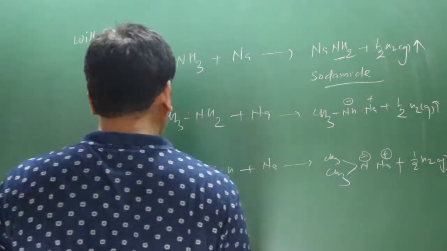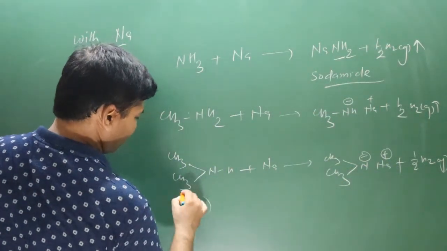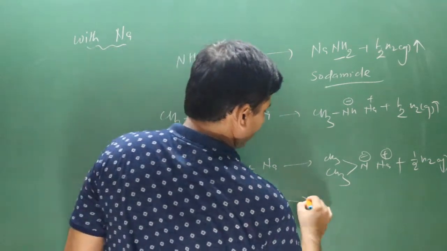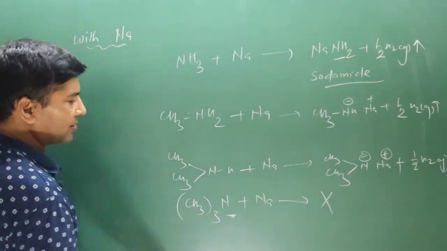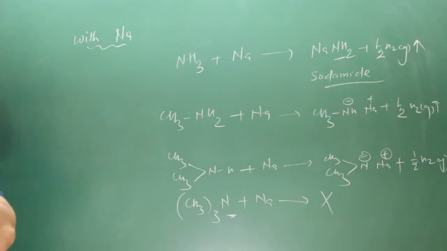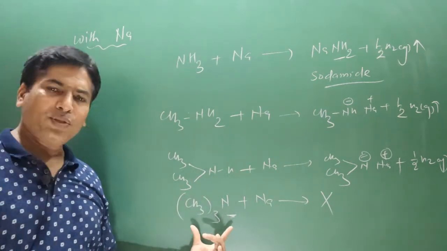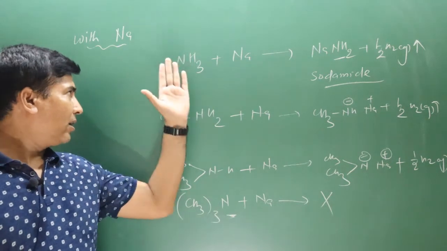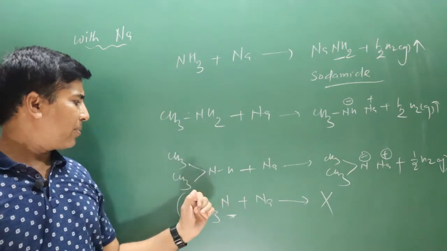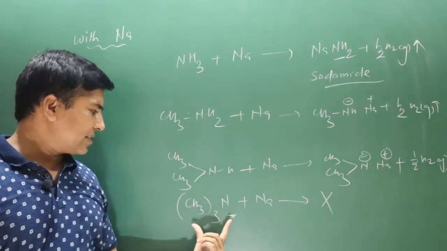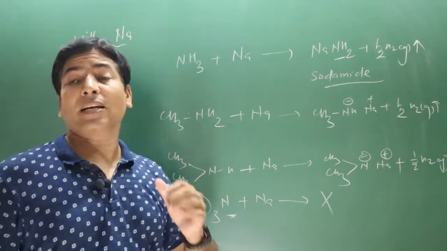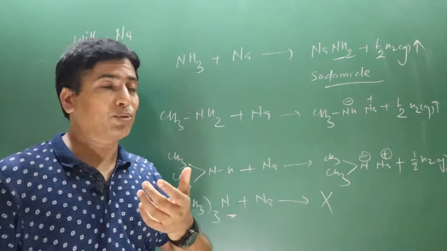If I take a tertiary amine, (CH3)3N, and then we have sodium, the reaction will not take place because it does not have any active hydrogen. Because this is also a base, very strong base in comparison to ammonia, primary amine and secondary amine, but it does not react with sodium because it does not have active hydrogen.